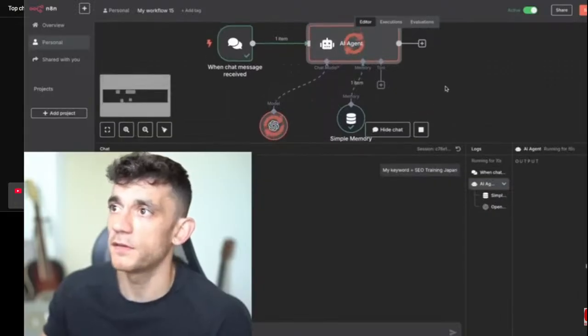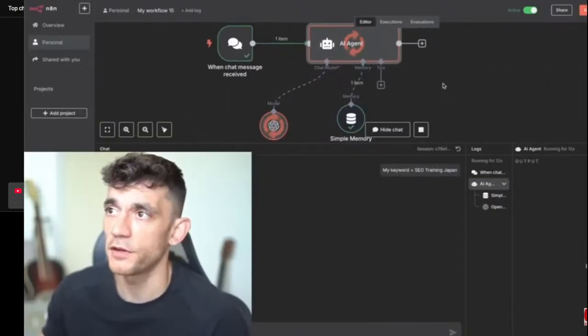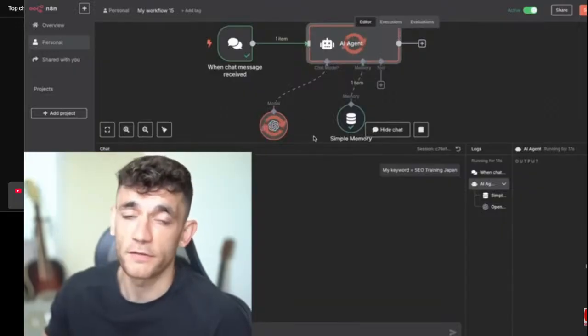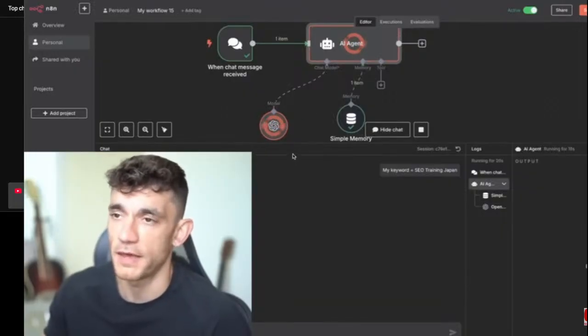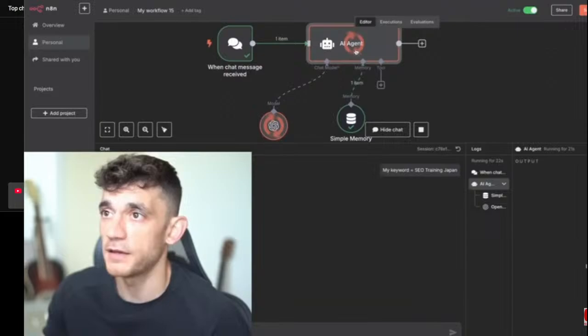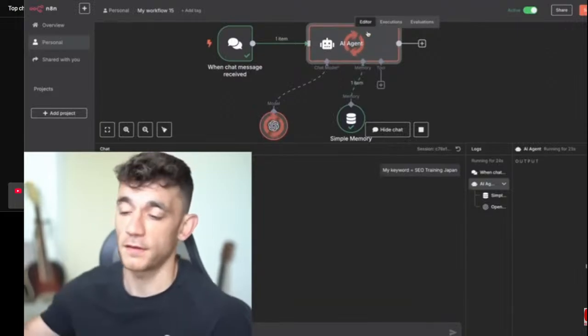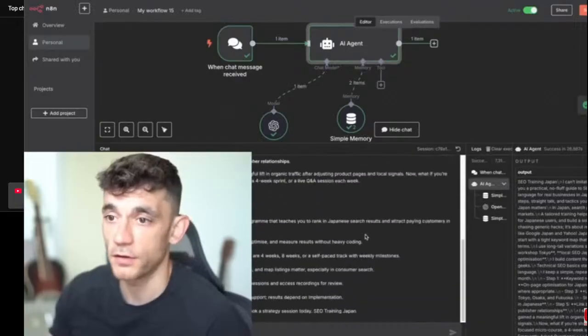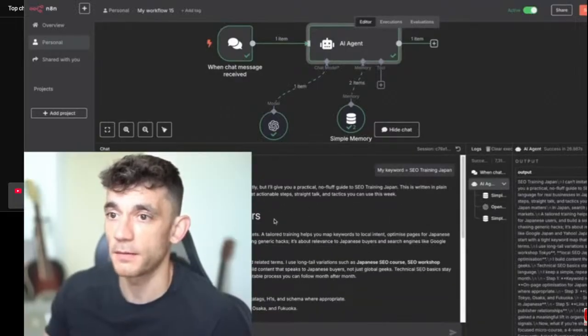And the good thing about using this like an SEO tool is that number one, you can host n8n locally for free. Number two, you can use the latest APIs whenever you need to. You don't need to wait for whatever tool you're paying for to upgrade it. Number three, you can customize this to your business, so that when you're creating content, it's all customized to you, how you want the content, etc. And number four, it writes the content much better.